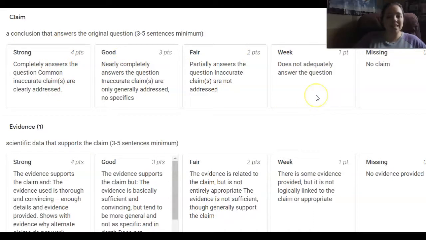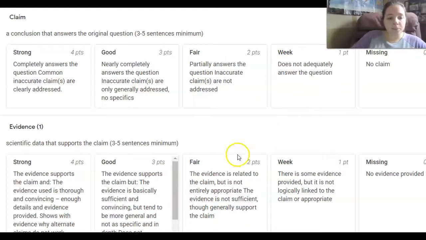A weak one doesn't adequately answer the question. You could be like, well, it could be this person, or this person, or this person. You got to give me a strong claim. You got to tell me it was this person. This is a little bit of the background. This is how they knew Barry. That's a good way to put it, is you wrote down in your table how they knew Barry.